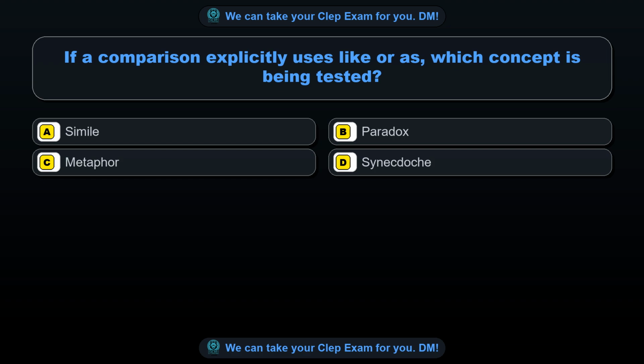Question 9. If a comparison explicitly uses like or as, which concept is being tested? Option A, simile.